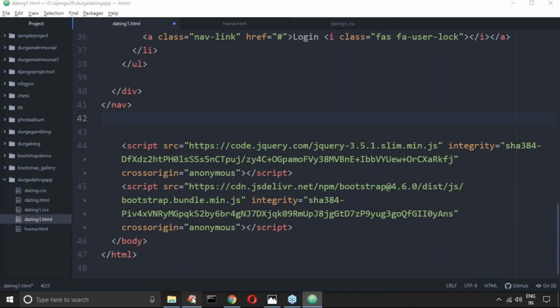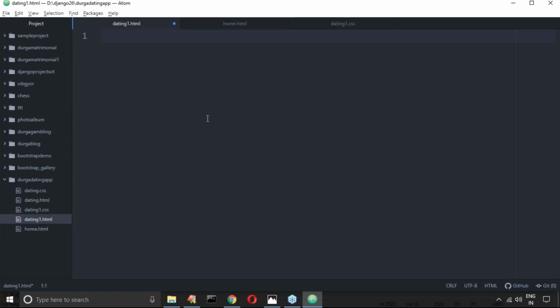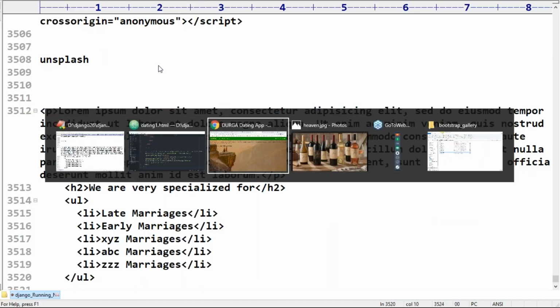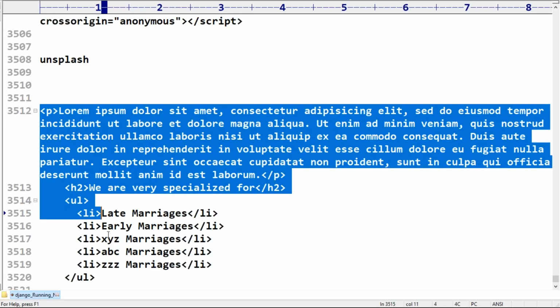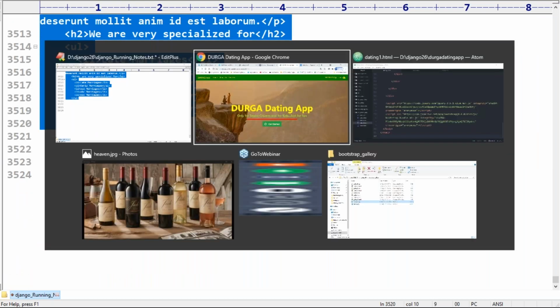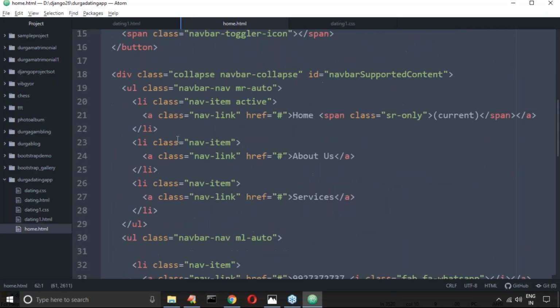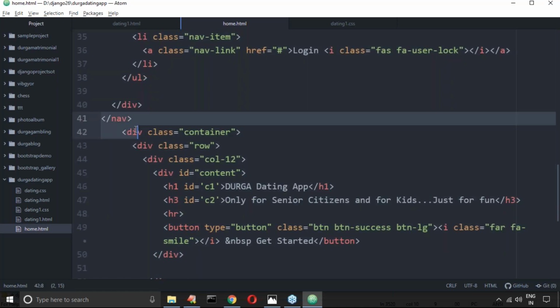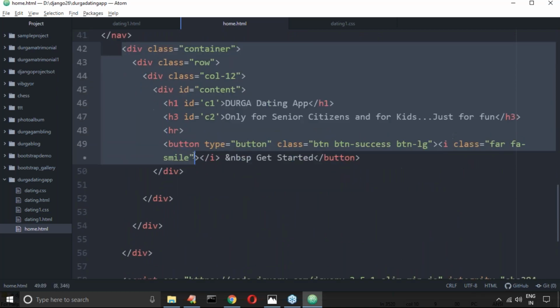Let me copy. Home.html, the same copy paste only, right? Yeah. Can you please confirm? This is the page. Okay, if I click home.html, it should go. But inside home.html, let me add this content. Navbar is required. Next, this div container and so on. This nonsense I don't want.